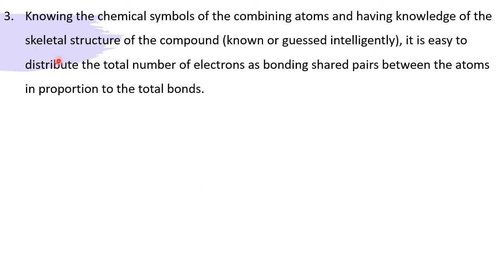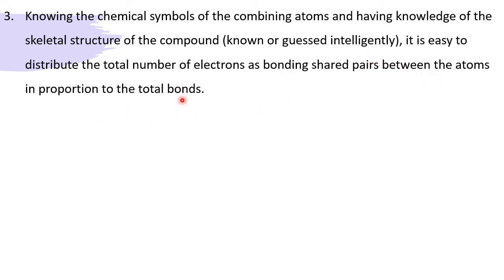Third rule: knowing the chemical symbols of the combining atoms and having knowledge of the skeletal structure of the compound, known or guessed intelligently, it is easy to distribute the total number of electrons as bonding shared pairs between the atoms in proportion to the total bonds.